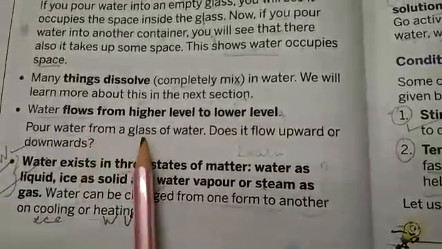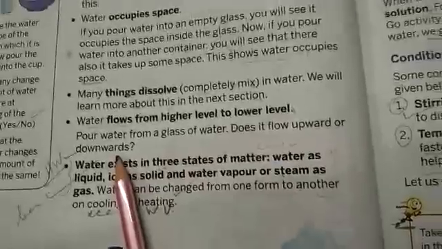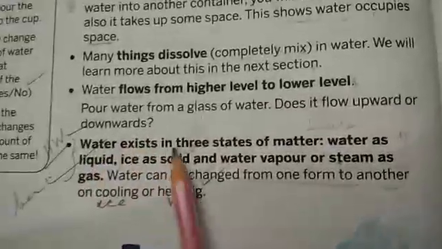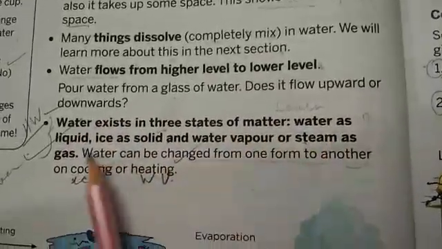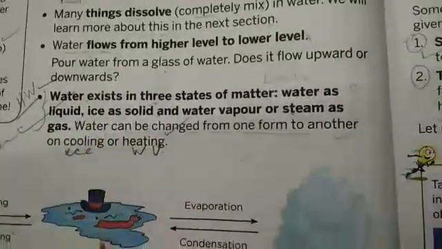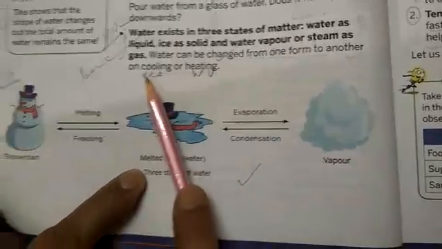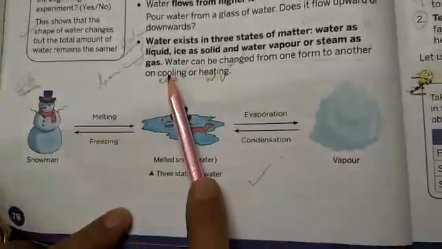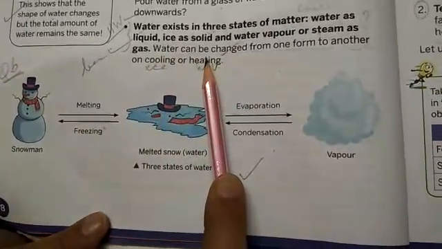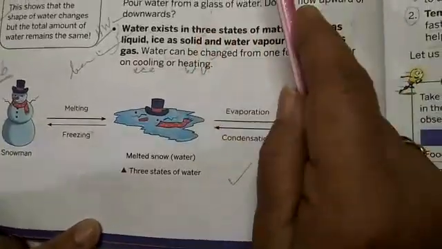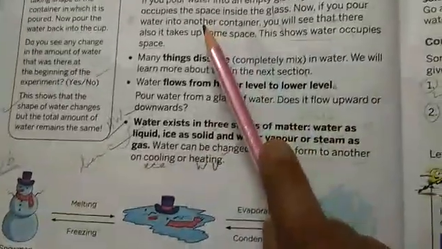Pour the water from a glass. Does it flow upwards or downward? Now you see water exists in three states of matter: water as liquid, ice as solid, and water vapor or steam as gas. Water can be changed from one form to another on cooling and heating. Cooling gives ice, and heating gives water vapor. So now we have seen what water occupies when we keep pouring it into different containers.